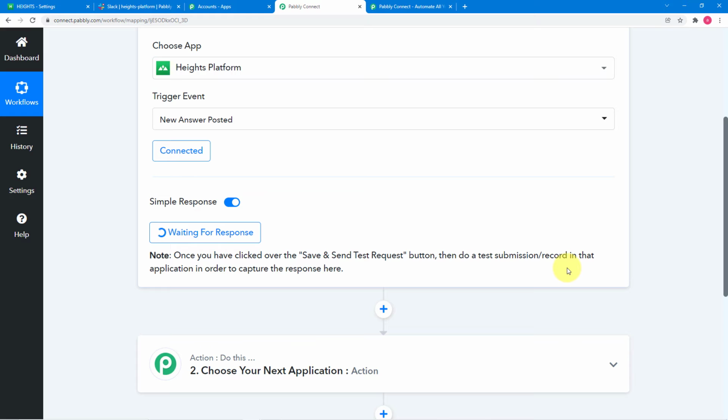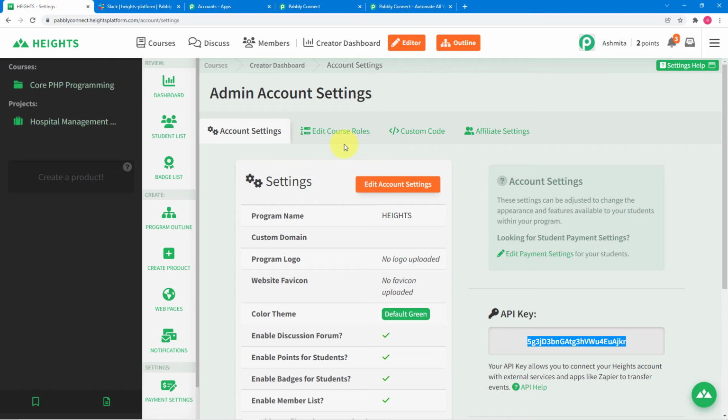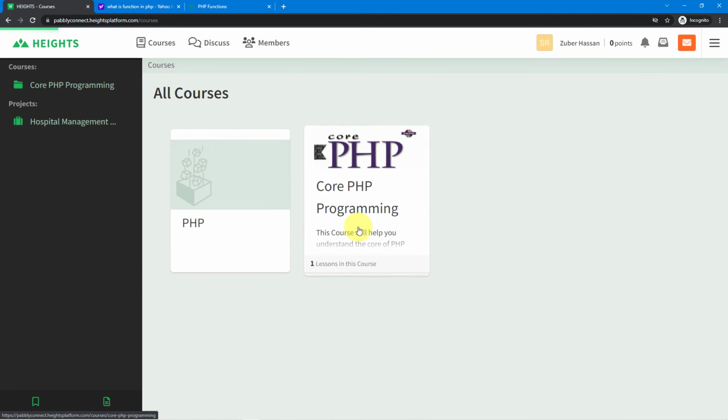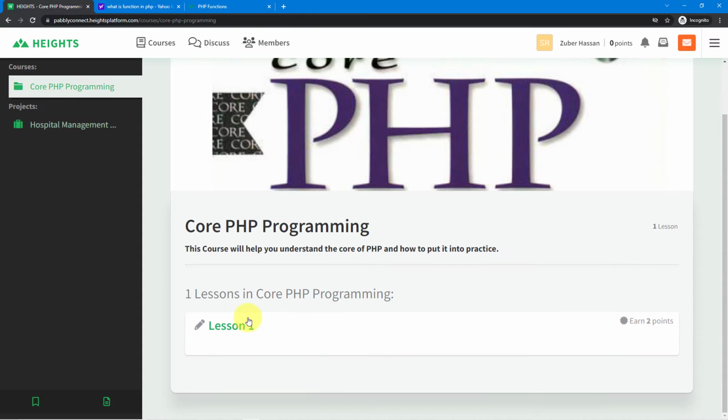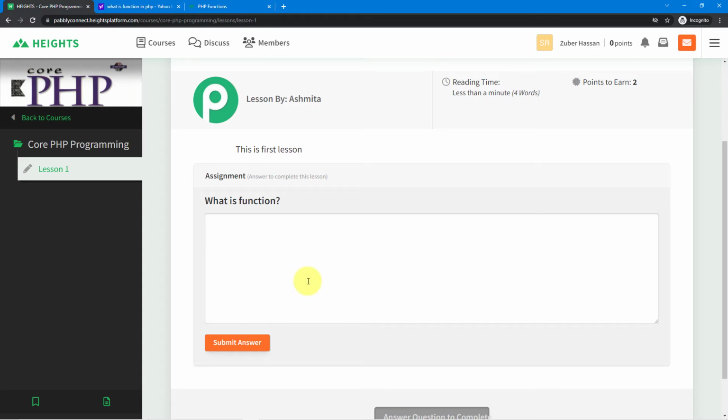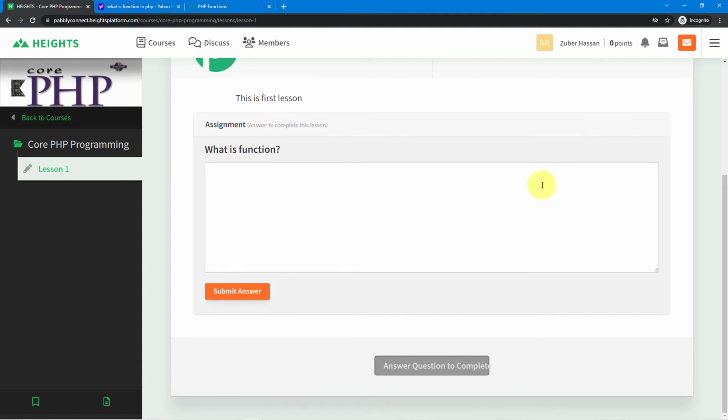So we are going to submit another answer as a test submission so that we can capture the data of that answer here in Pabbly Connect. So I will log in on behalf of any student we have here in the Heights application. I am logged in to the account of this student named Zubair Hassan. I'm going to open this course here. In this lesson 1, you will see a question.